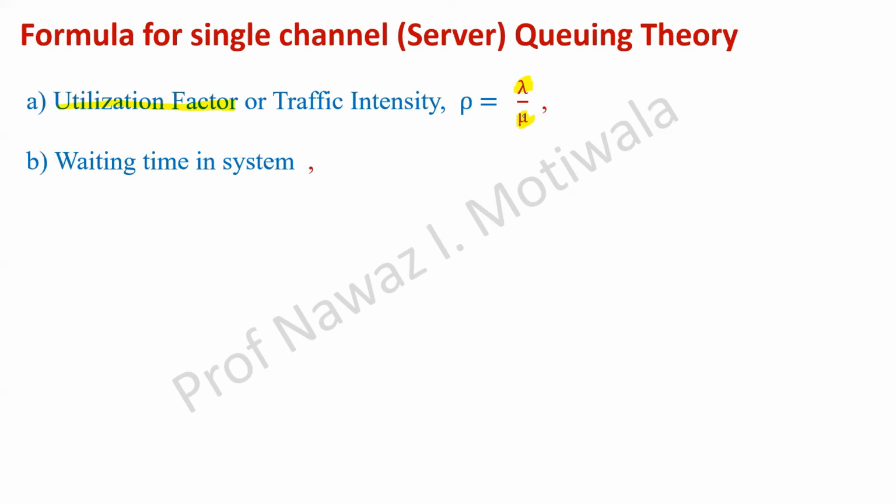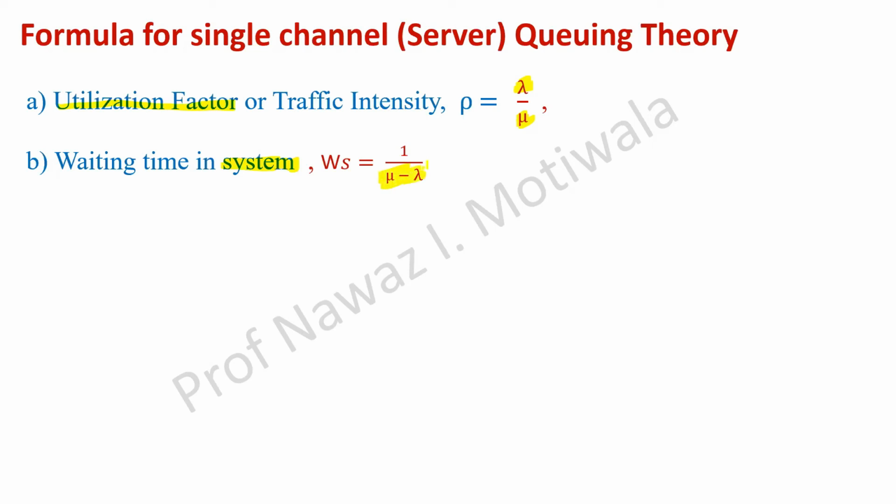Then we have waiting time in the system. How much time you have to wait in the system? Again, students make the mistake here, they don't read the question properly. Here it is waiting time in the system. System means the entire thing, not only in the queue waiting for the service. It is waiting in the queue plus getting the service. So the formula is Ws is equal to 1 divided by mu minus lambda. So again you can see the inputs are mu and lambda.